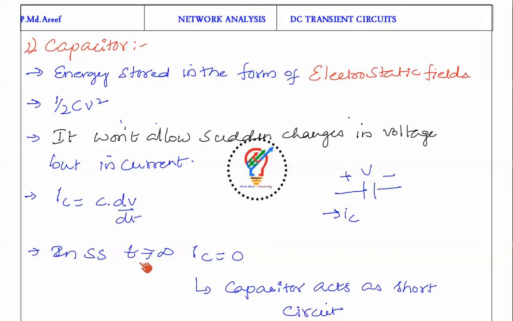At steady state condition, we treat t equal to infinity, that means t greater than 5 time constants, we can treat it as infinity only. So IC is going to be 0, and the capacitor acts as an open circuit. So remember friends, in steady state, the inductor acts as a short circuit and the capacitor acts as an open circuit. Okay, next slide.